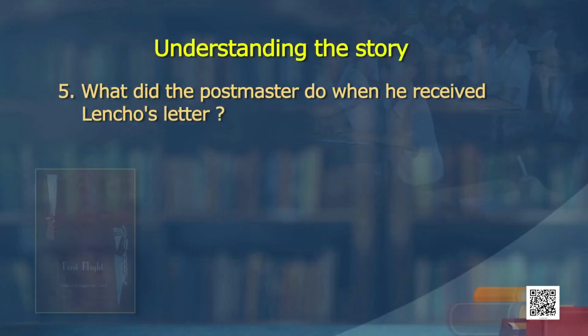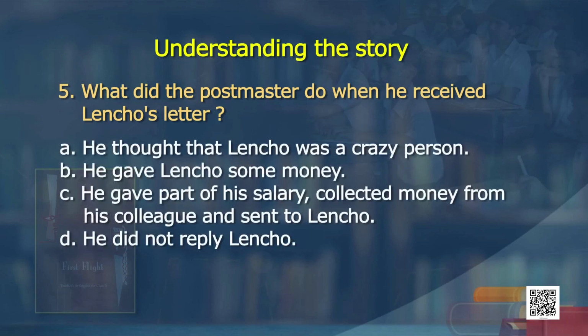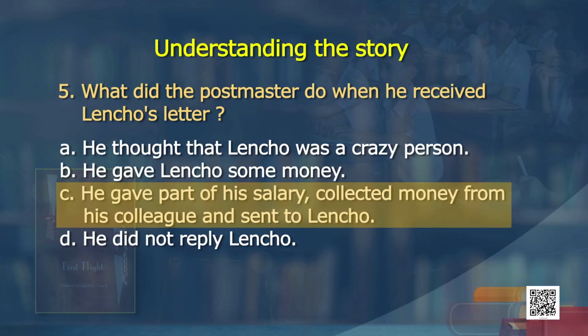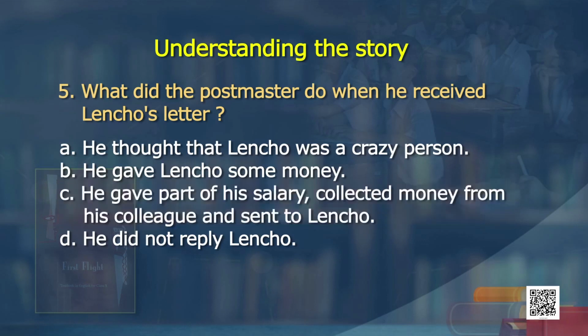Fine. What did the postmaster do when he received Lencho's letter? He thought that Lencho was a crazy person. He gave Lencho some money. He gave part of his salary, collected money from his colleagues and sent to Lencho. He did not reply to Lencho at all. So, the right option would be option C. He gave part of his salary, collected money from his colleagues and sent to Lencho.